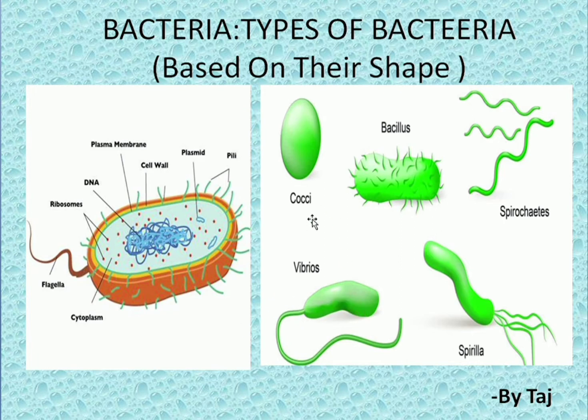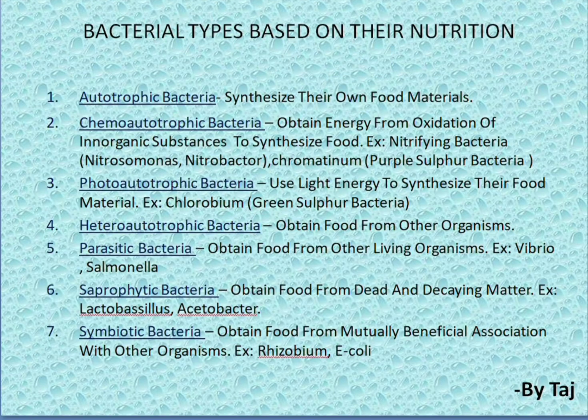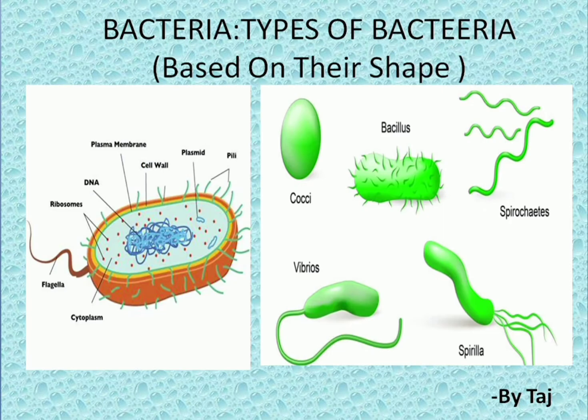Cocci means the bacteria shape will be round. Bacillus means it is rod shaped. These two come under spiral shaped bacteria and vibrios come under the comma shaped bacteria. So this is about the shape. According to the shape, the bacteria are classified into five types.